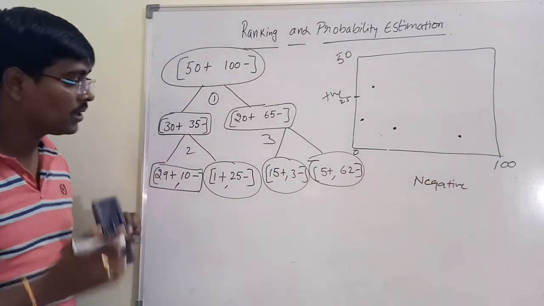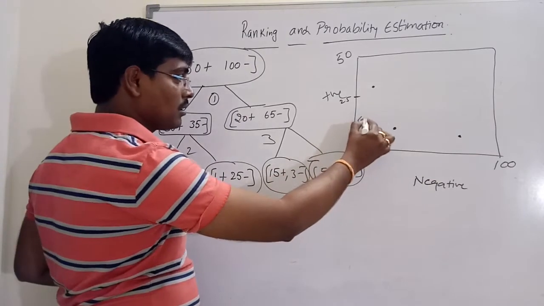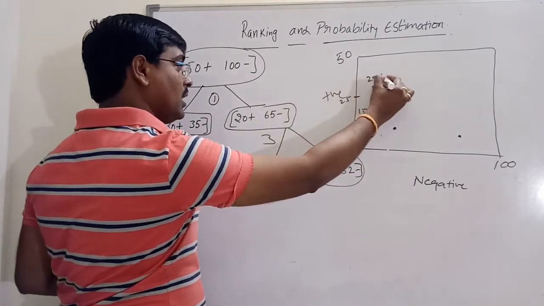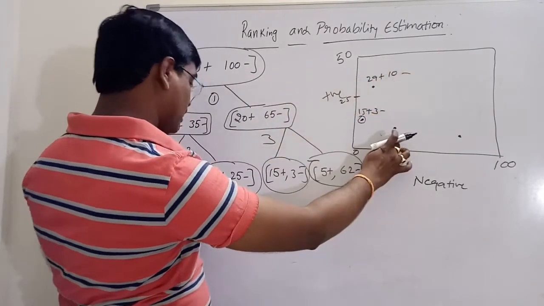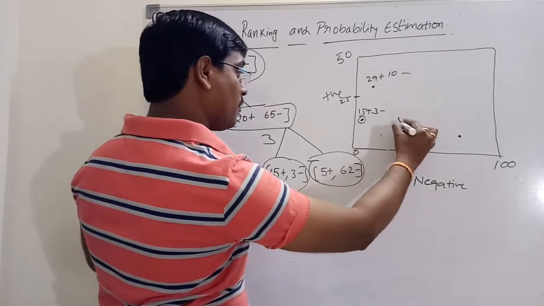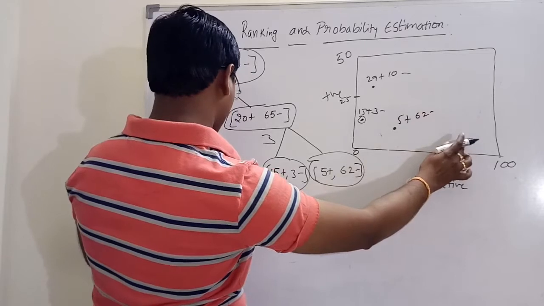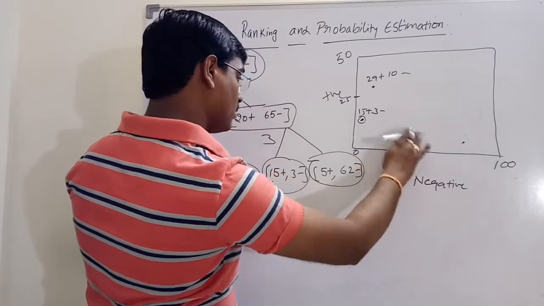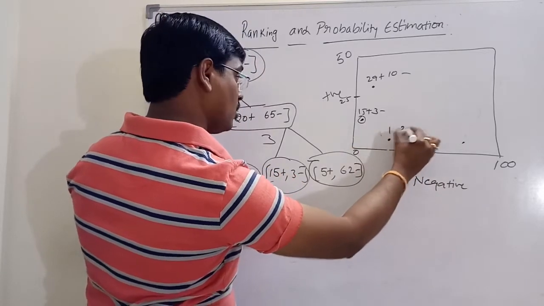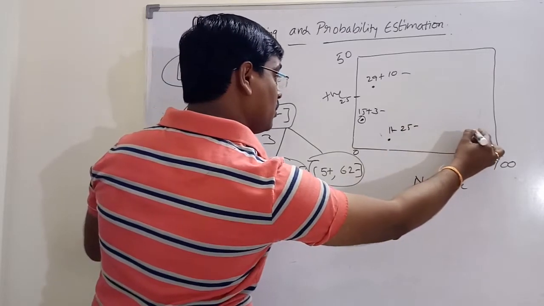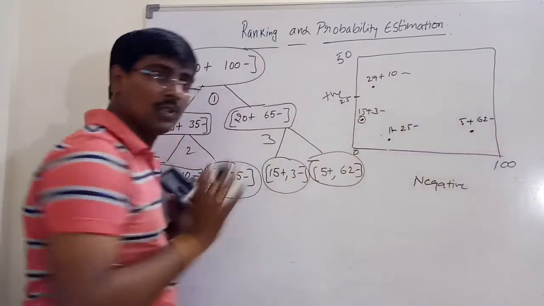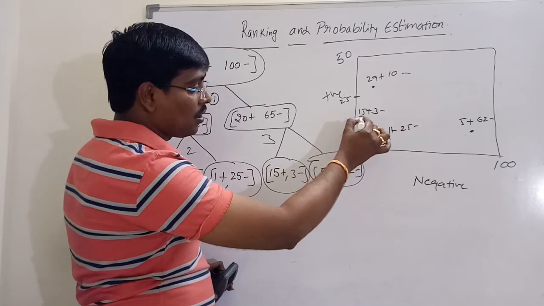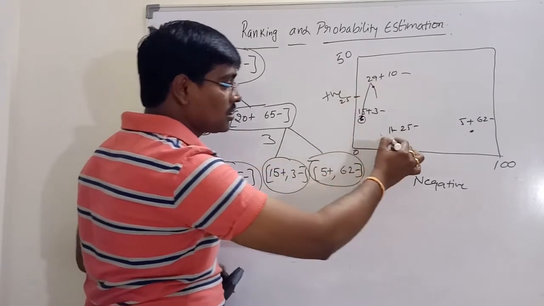Observe the graph. In this graph, for example, this is 15 positive and 3 negative, and this one is 29 positive and 10 negative, and this one is 5 positive, 62 negative. This one is 1 positive, 25 negative. Assume this is some graph according to these values. Observe the graph. First this point, second this one, third this one, fourth this one.